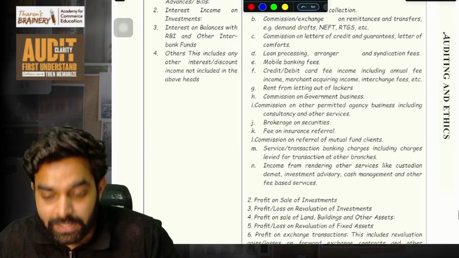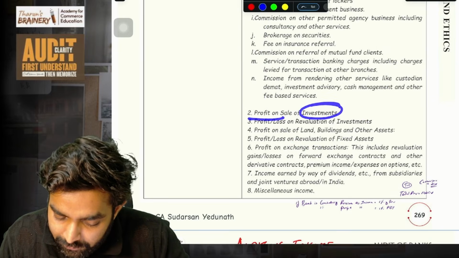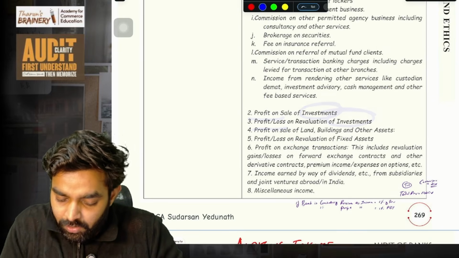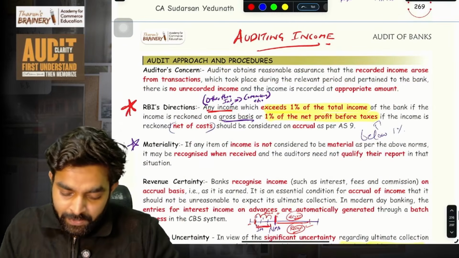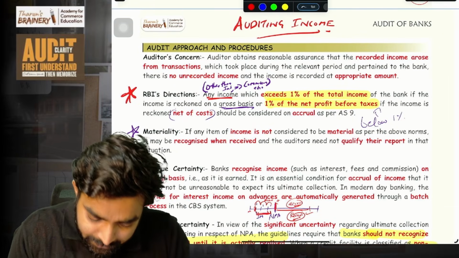All these things are other income for the bank. Just read it once. You don't have to memorize anything. Profit on sale of investment, profit and loss or revaluation of assets, all these different commissions, brokerage, everything. Then how to audit the income? We'll focus on the important areas.